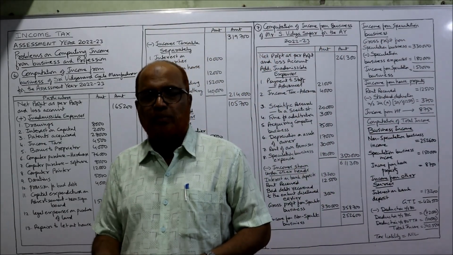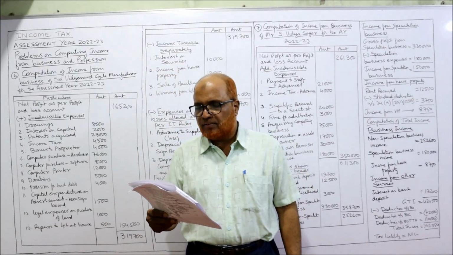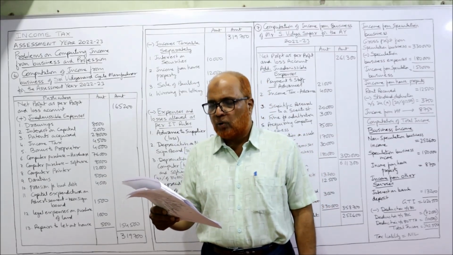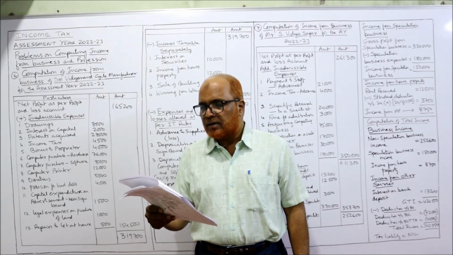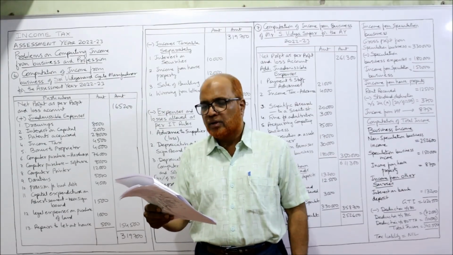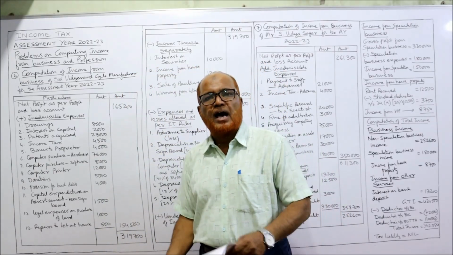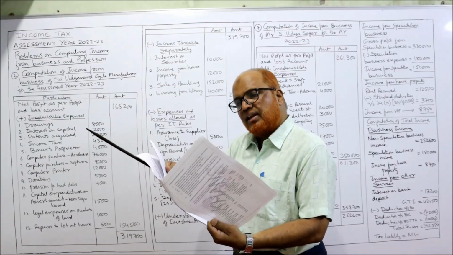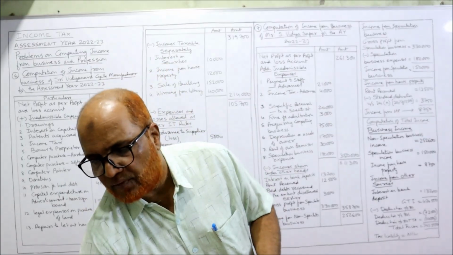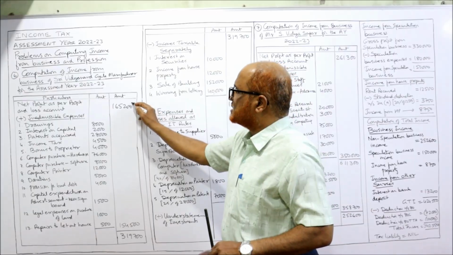Now, see the 6th problem. Problem number 6. From the following profit and loss account of Sri Vidyanand, cycle manufacturer and also dealer for sale of lottery business, compute income under the head profits and gains of business or profession for the year ending 31st March 2022. Here the profit and loss account is given. First of all, we'll begin with net profit as per profit and loss account. It is given as 1,65,200, that is the profit as per profit and loss account.